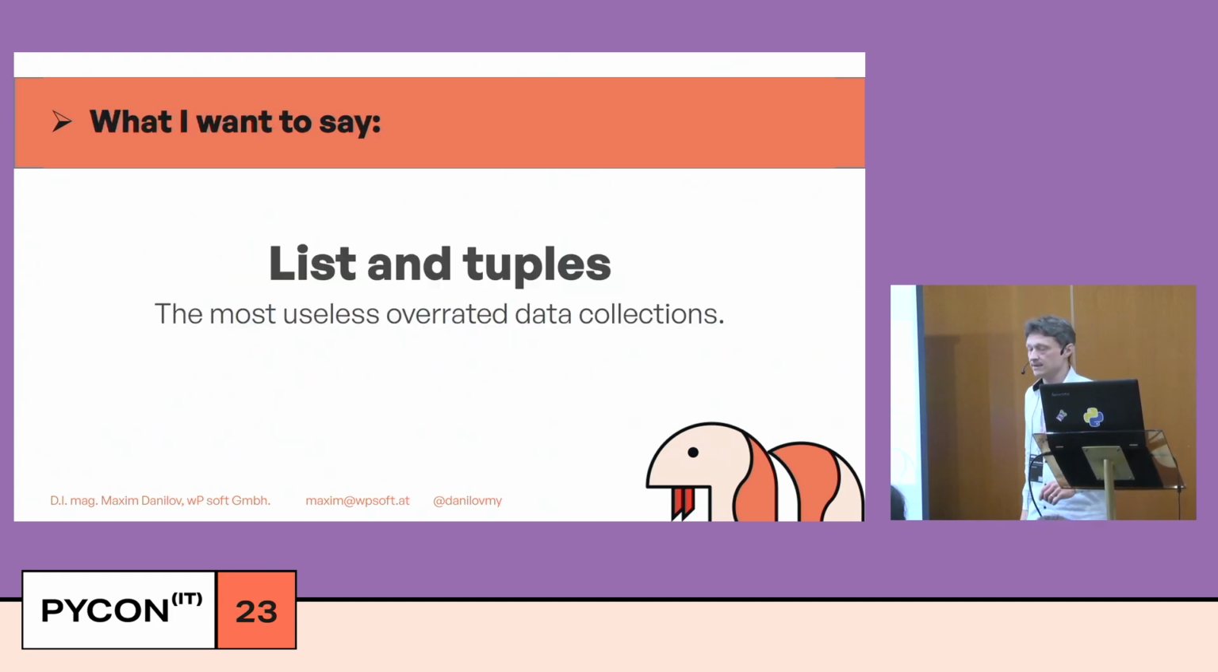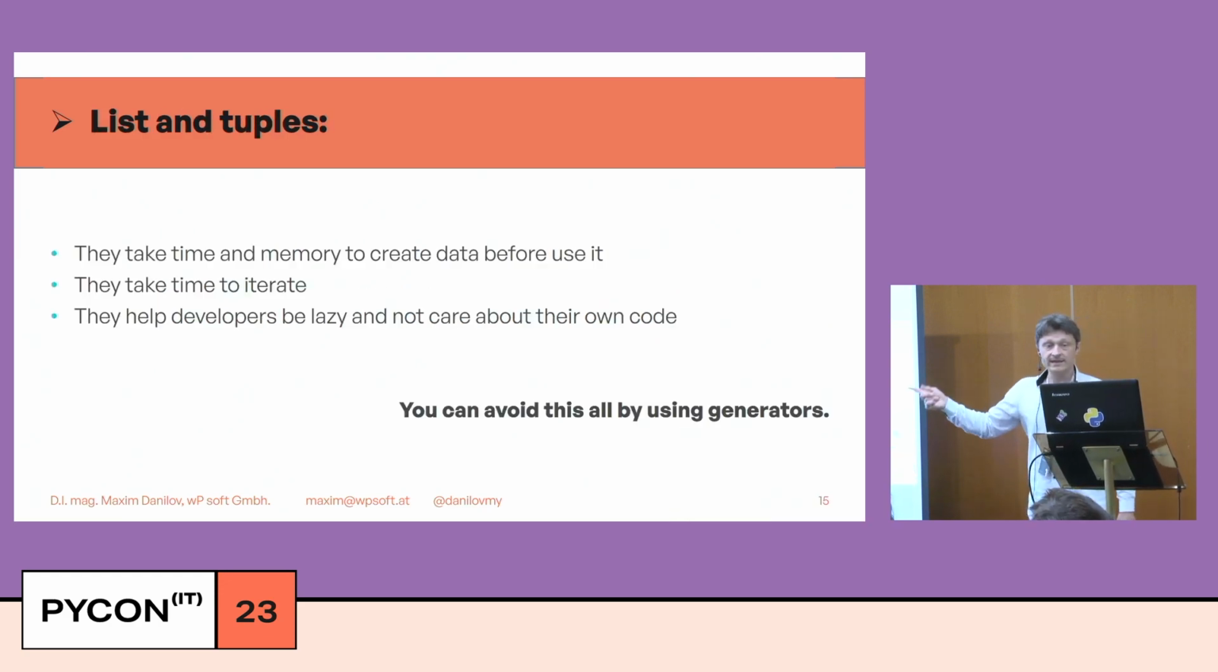What I want to say: lists and tuples are the most useless, overrated data collections. If you use a list, you have a problem. I will show why. They take time and memory to create data before use. They take time to iterate through the object, and they let developers be lazy and not care about their own code. You can avoid this with generators.